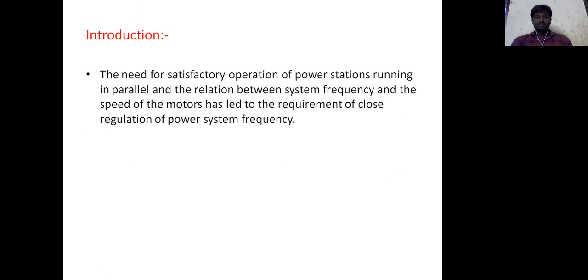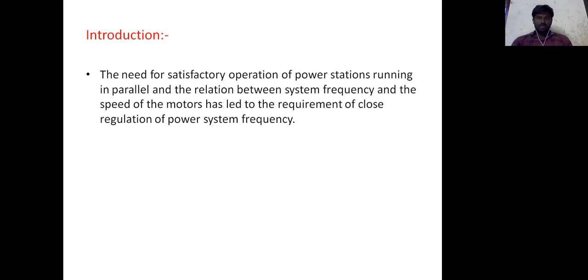Now we start the introduction. The satisfactory operation of a power station running in parallel with others depends on the relation between the system frequency and the speed of the motors, which leads to the requirement of close regulation of power system frequency.